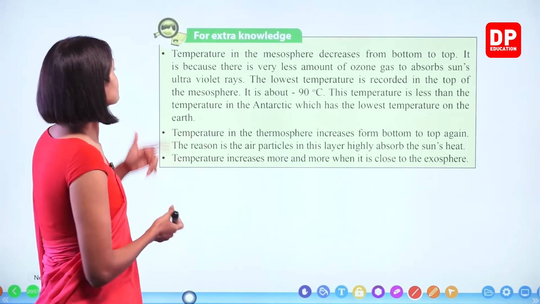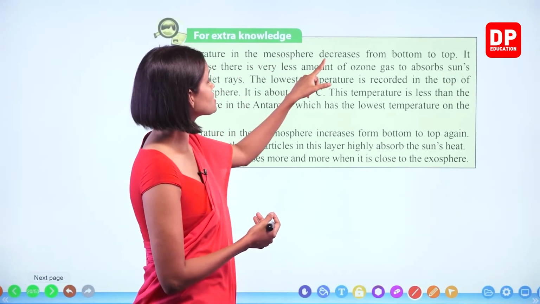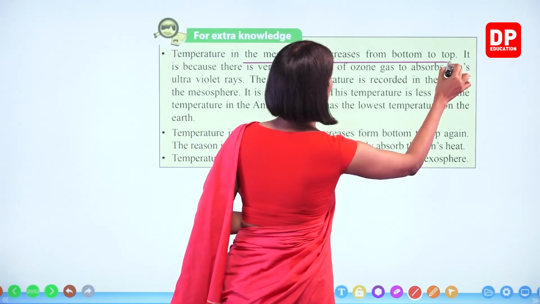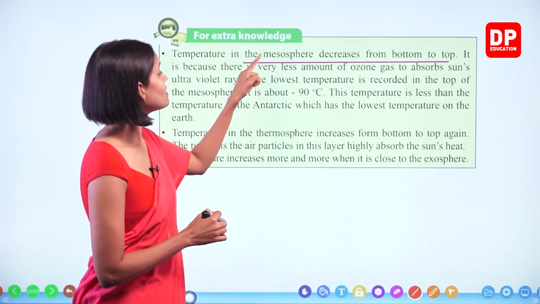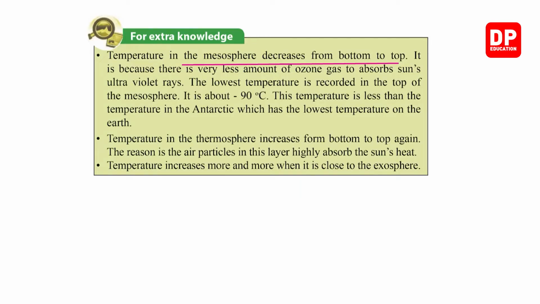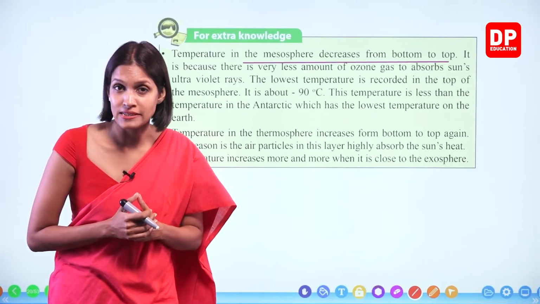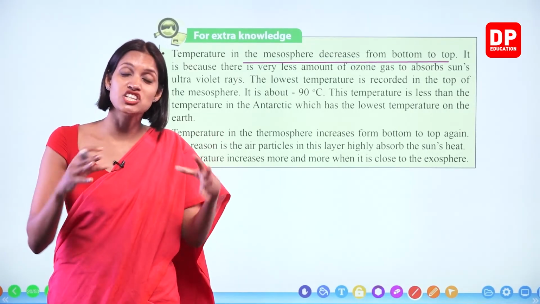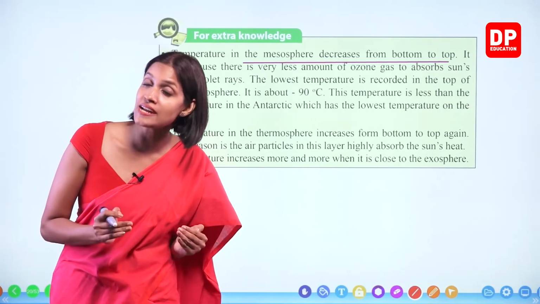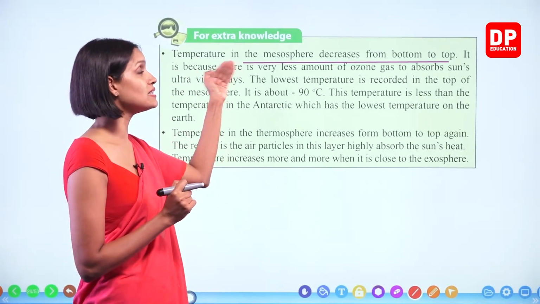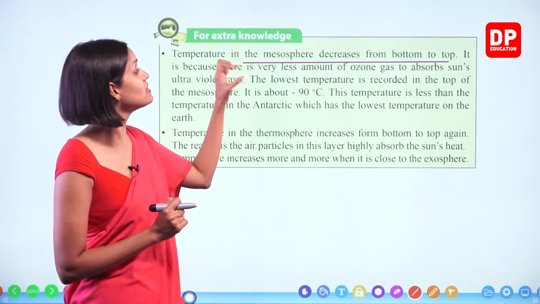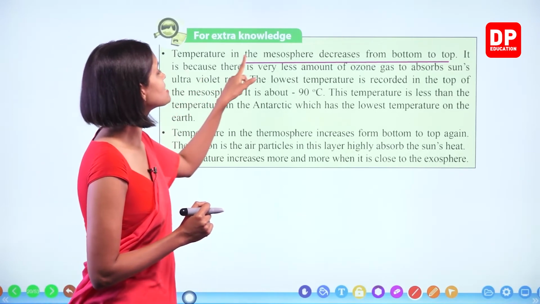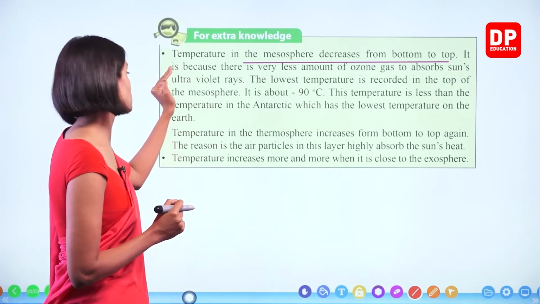Okay, right. So temperature in the mesosphere decreases from bottom to top, right? It is because there is a very small amount of ozone gas. In the stratosphere, there's this ozone layer, and because of its presence, what happens, children? Part of the sun's rays is trapped in the stratosphere, and because of that, the stratosphere gets heated up. But here there's no ozone layer, therefore it does not get heated up just like the stratosphere. So it's because there's very little ozone gas to absorb the sun's ultraviolet rays.